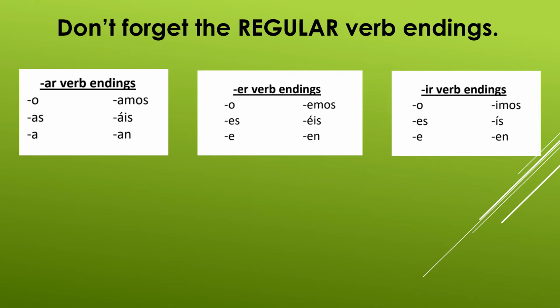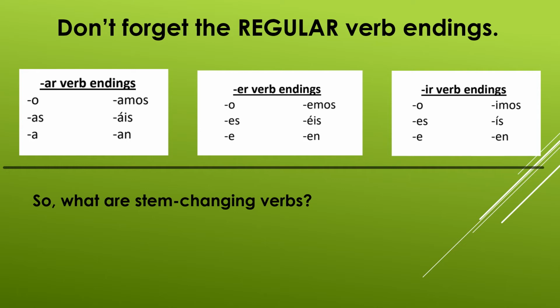You have your AR endings, your ER endings, and your IR endings. Jot them down quickly. Make sure you label them, although it's pretty obvious which ones go with which type of verb. But again, your AR: o, as, a, amos, áis, an, accent on the A for vosotros. ER endings: o, es, e, emos, éis, en, accent on the E for vosotros. And IR endings: o, es, e, imos, ís, en, accent on the I for vosotros. You should know these by heart, but again, just put them down in your notes real quick, making sure that they're accurate.